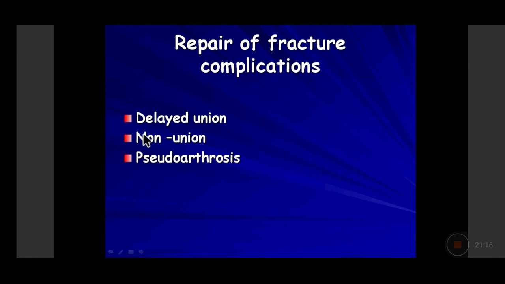So there can be non-union, there can be delayed union, or there can be malunion, so that the deformity is left and the union has not occurred in the alignment in which the bone was supposed to get realigned. So malunion, delayed union, non-union of the bone, and sometimes a false joint-like space created between the two fractured ends of the bone is called as the pseudoarthrosis, which is a rare complication.